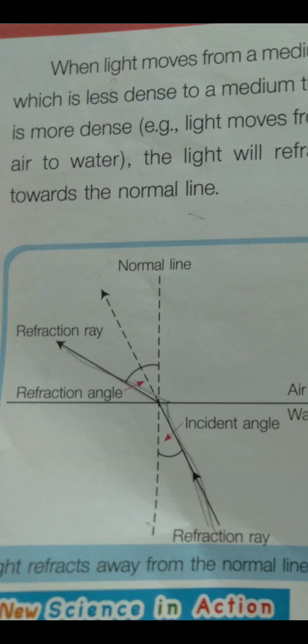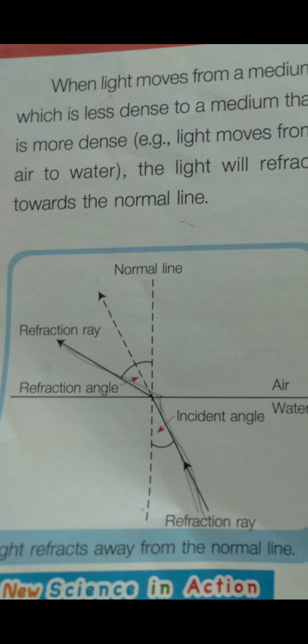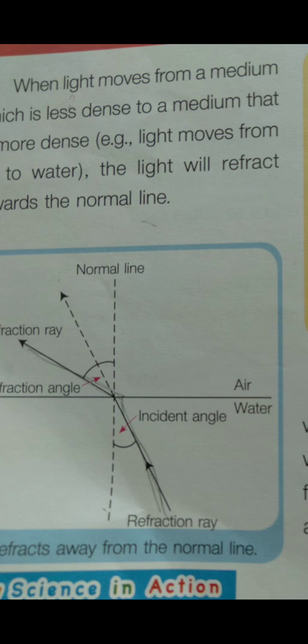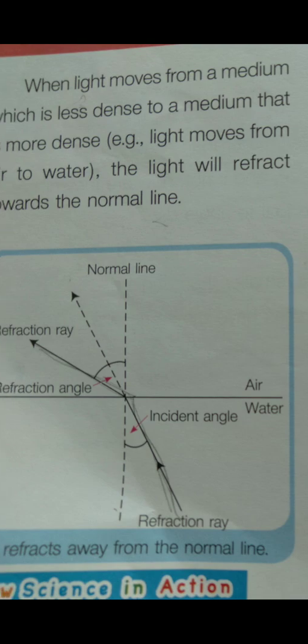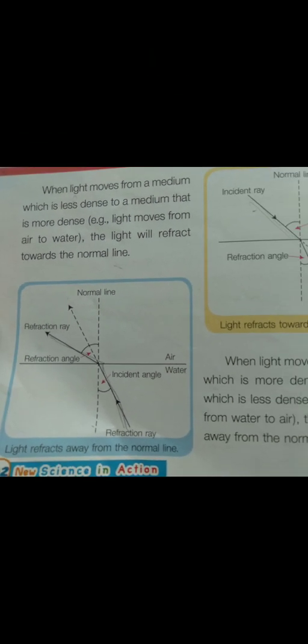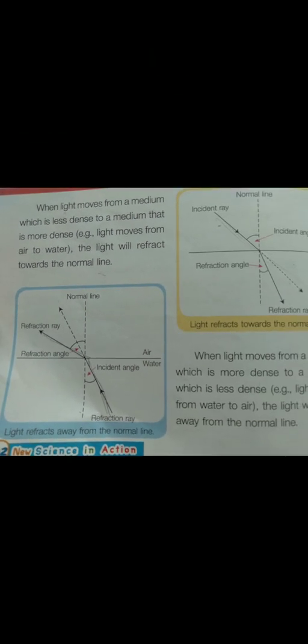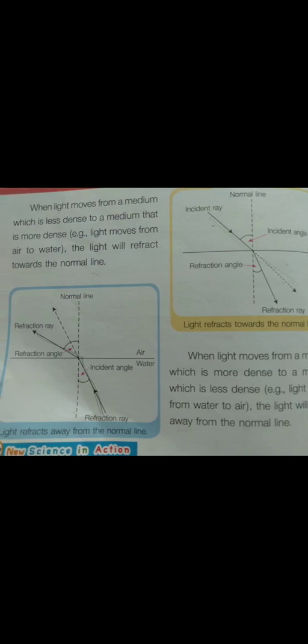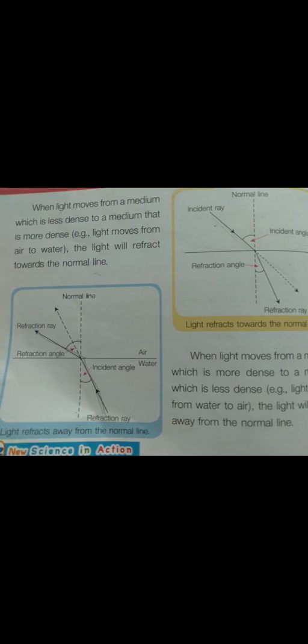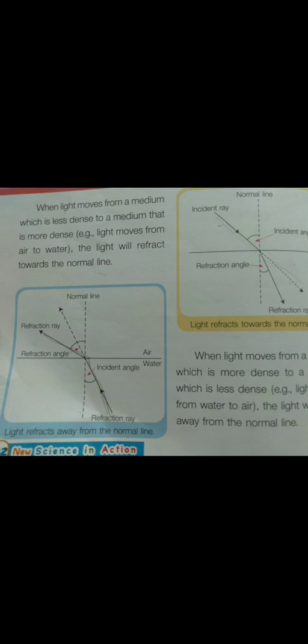So this is the normal line, and this is the refraction angle. And then this is the incident angle, the refraction ray. It's opposite to when light moves to a less dense medium. So they are opposite, right?